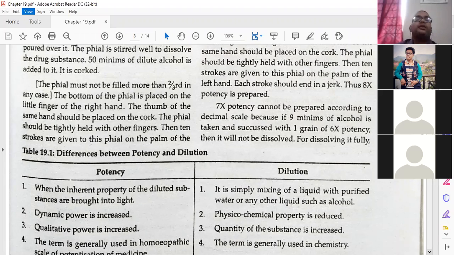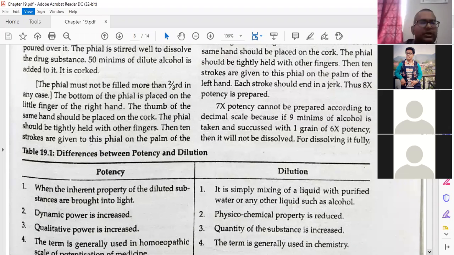Sometimes it is given 2 by third, sometimes 3 by 4, but you need to remember to keep some space empty near the neck part. The phial must not be filled more than 2 by third in any case.